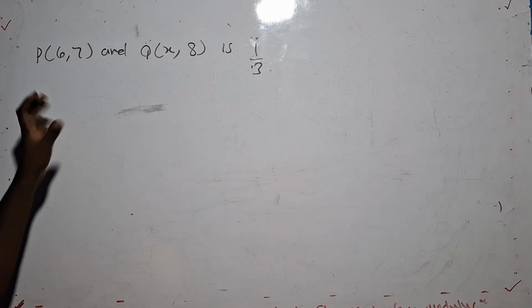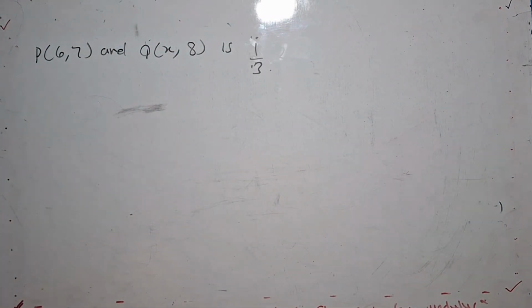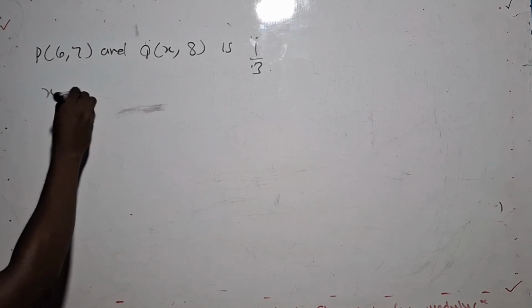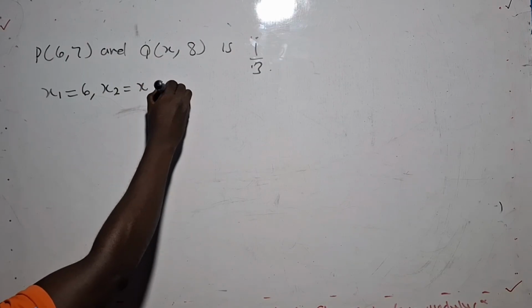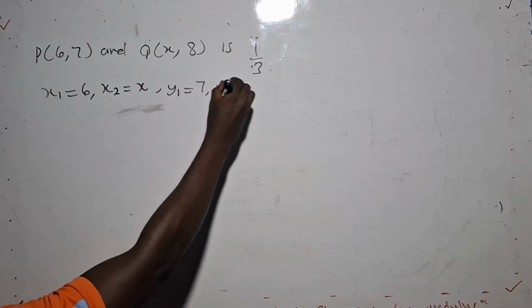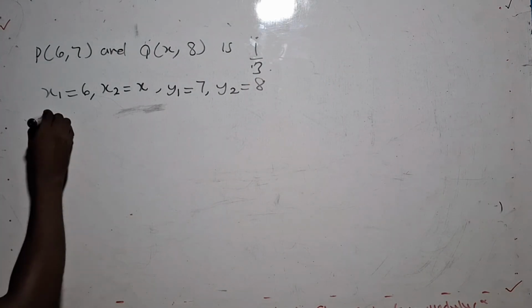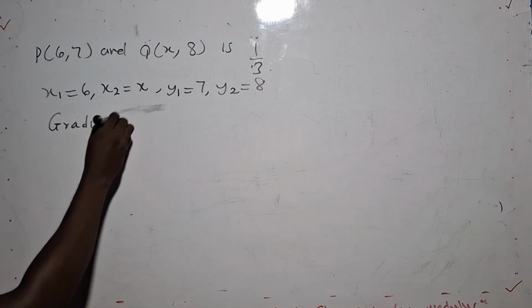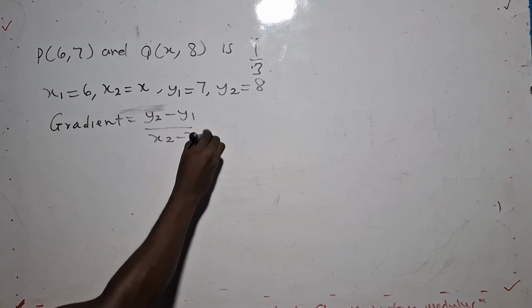Now what do you see here? They've given us the point with an x inside and they've given us the gradient. Like the question we solved on the midpoint, when the midpoint was given. So let's identify our coordinates. x1, 6. x2, x. y1, 7. y2, 8. Now, our gradient is y2 minus y1 over x2 minus x1.